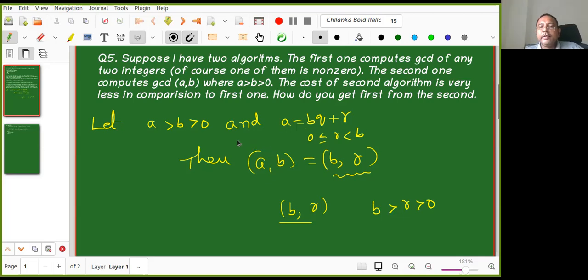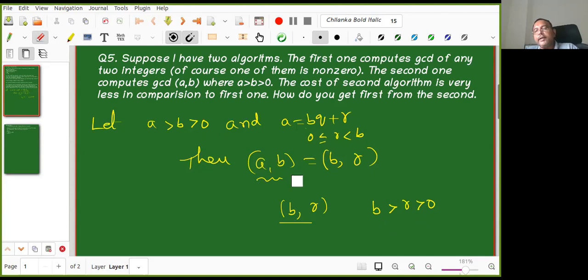Are you following this algorithm? So the GCD of A, B equals the GCD of B, R. After proving this, that much is clear. But now how to find the GCD of B comma R? Now that new question is arising, right? If R is equal to 0, I am done; the GCD of these two is B. If R is non-zero, then I have B greater than R greater than 0.